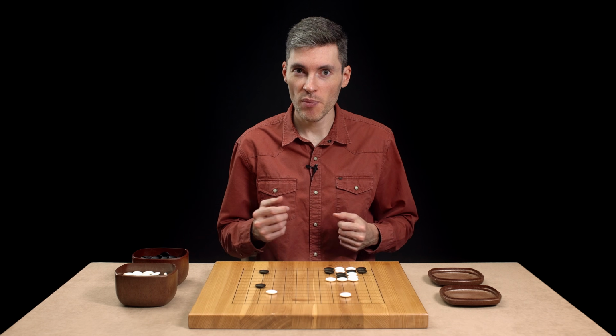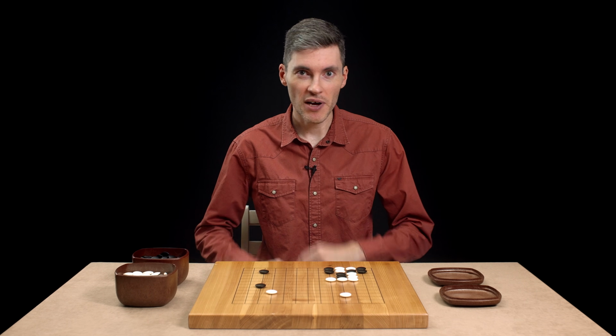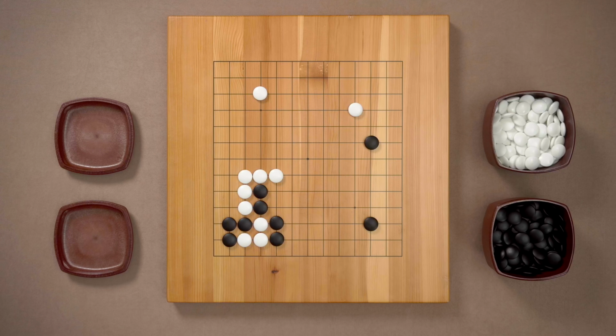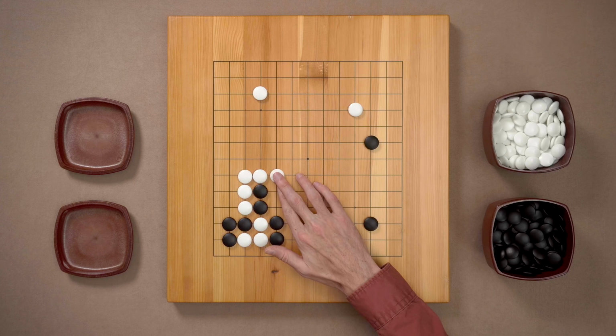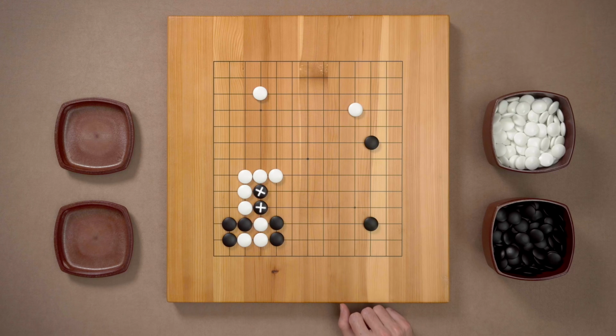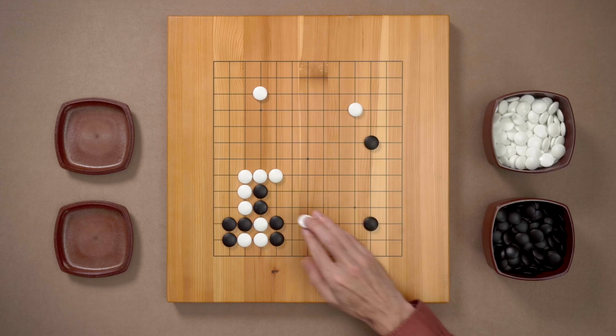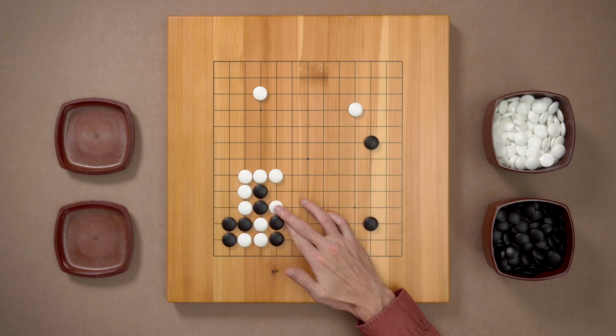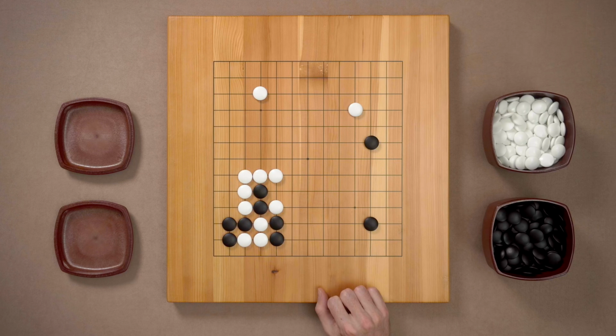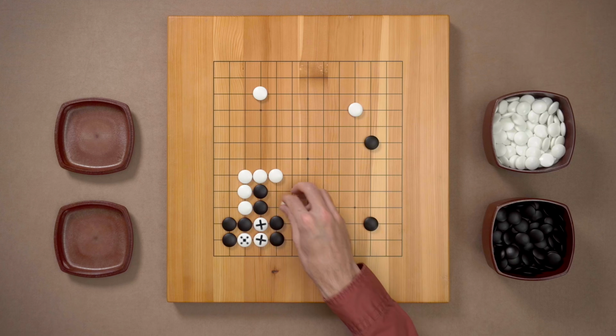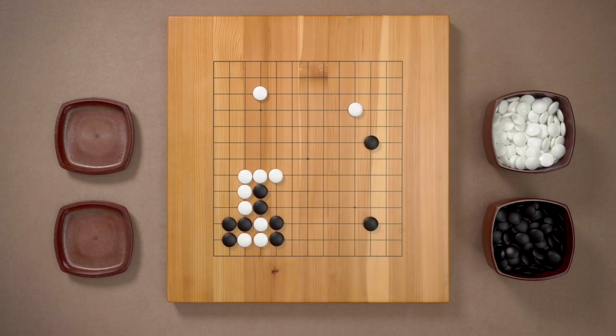Now here's one more example of playing a good shape, this time a little more challenging. In this position, White just played here, threatening to capture these 2 black stones. If Black doesn't respond, White will play here, and these stones are captured. And that would be terrible because these 3 white stones will come back to life. Black needs to prevent this. So how would you play as Black?